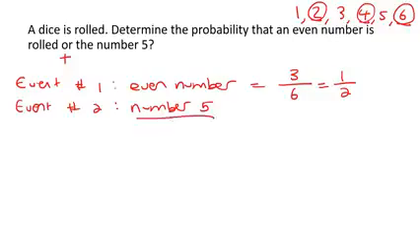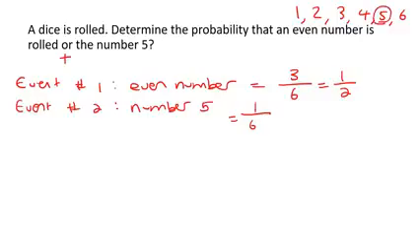Event number 2 is to roll the number 5. Out of all 6 of our options, how many 5s are there? There is 1 five, and so that would give you 1 out of 6. Now, because they're using the word "or", you are going to add these 2 numbers together. You can just do that on your calculator, and that'll give us 2 out of 3.